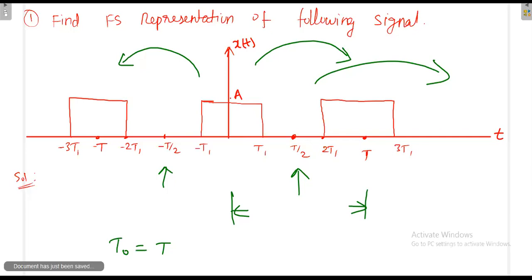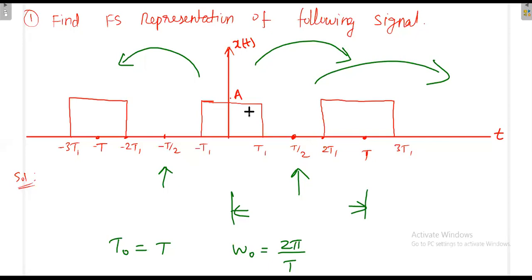Once the time period is t, what is the fundamental frequency present in the signal? The fundamental frequency is 2 pi by t. I'm not saying omega naught is the only frequency present in the signal; this signal consists of many sinusoidal frequencies, but omega naught is the fundamental one, because we always use omega naught for sinusoidal signals. We have already seen that a non-sinusoidal signal can be represented in terms of sinusoidal signals. The frequency of the sinusoidal signal is decided by omega naught.